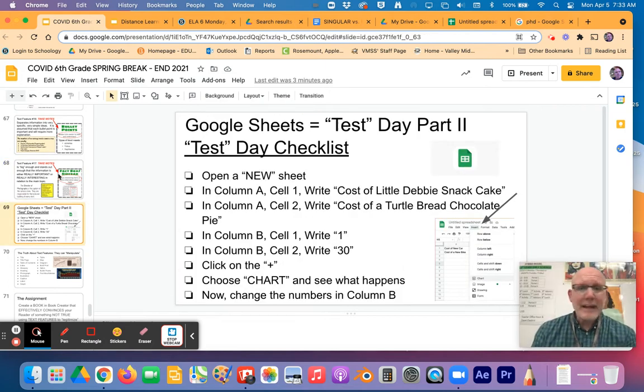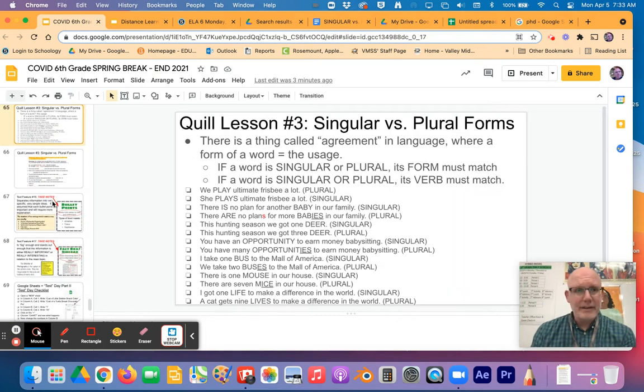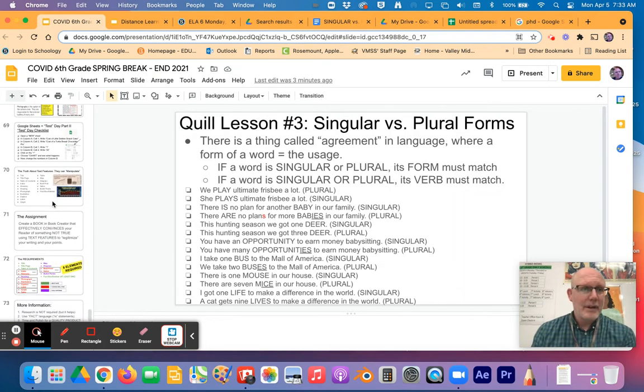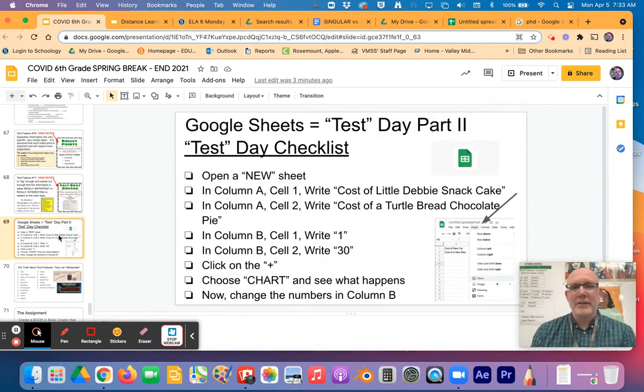So you've submitted, hopefully at this point, you got this done. That should take you about 15 to 20 minutes. You got your two notes taken. Now, last thing I want you to do this time is I want you to submit your Google Sheets.